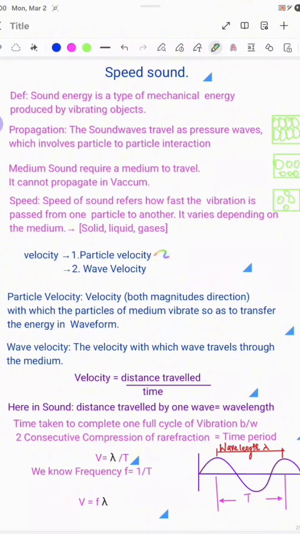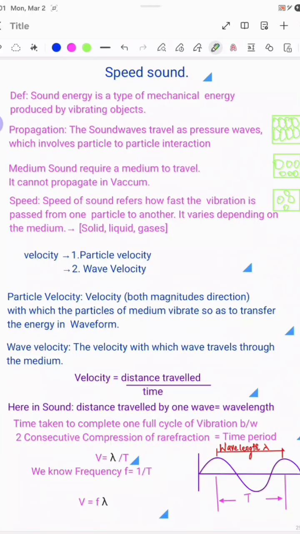One is the particle velocity, because the sound transfers energy in the form of particle vibration or molecule vibration, right? So the particle has a velocity, meaning that velocity is a vector quantity, meaning it has both magnitude and direction, right? So if a particle starts to vibrate in the medium, it has to transfer the energy in the form of a wave. How much velocity it vibrates, right? How much it is vibrating, in which direction it is moving, that is particle velocity.